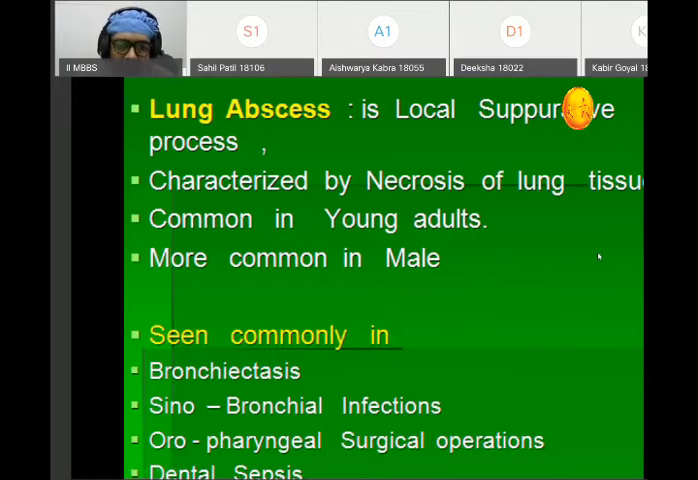Lung abscess is commonly seen in cases of chronic bronchitis, bronchiectasis, sinobronchial infection, oropharyngeal surgical operations, and dental sepsis. So these are some of the common conditions, like bronchiectasis, dental sepsis, sinobronchial infections, and oropharyngeal surgical operations, in which you get lung abscesses.